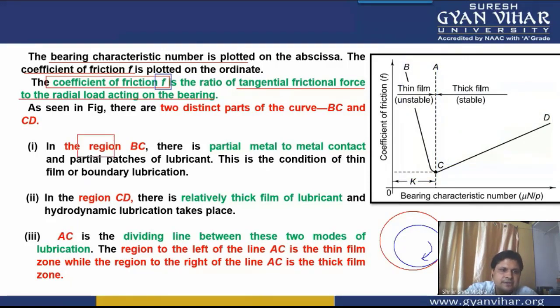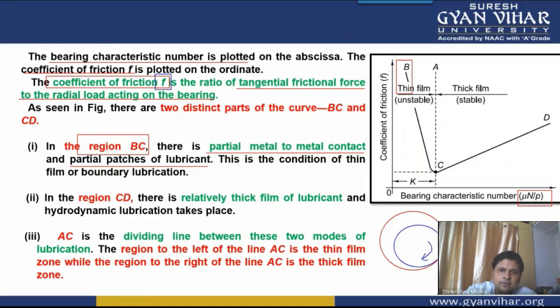In the region BC, there is partial metal to metal contact and partial patches of lubricant. Here the bearing characteristic number is less. Viscosity is less, speed is also less, and pressure is also less, so the μN/p value is less here, and the coefficient of friction value is high.